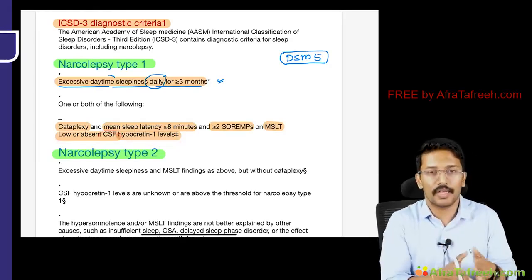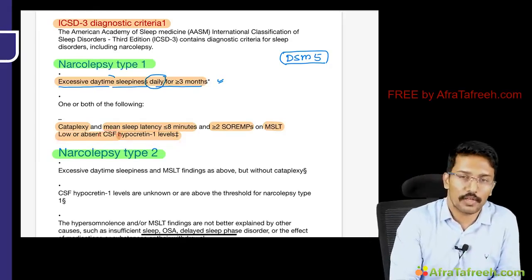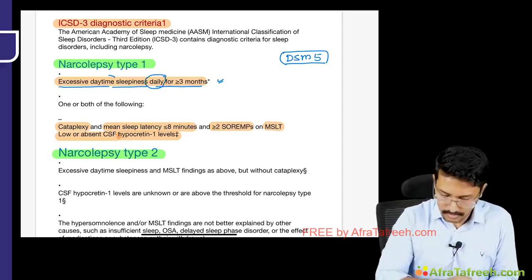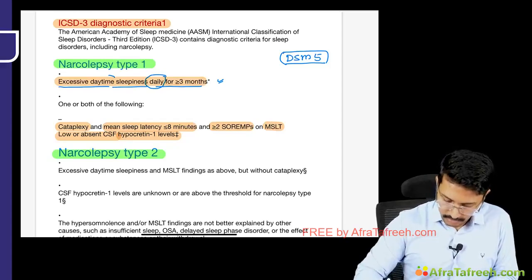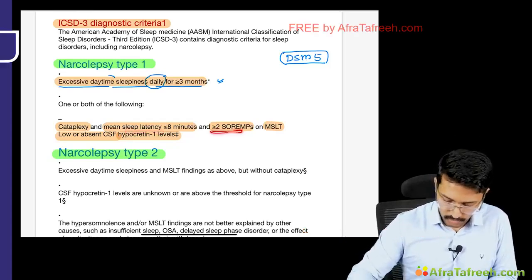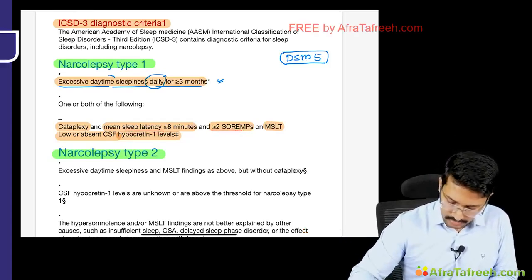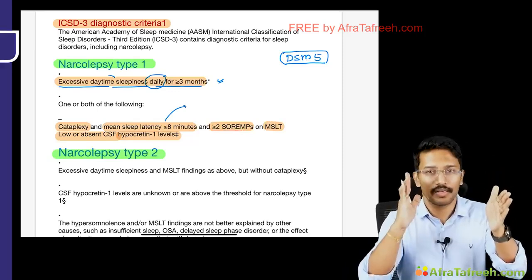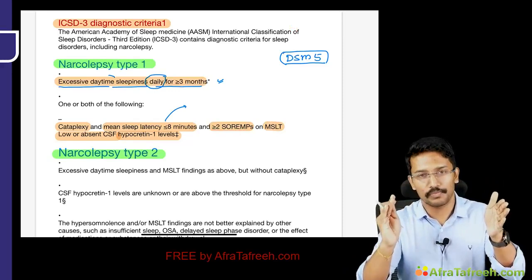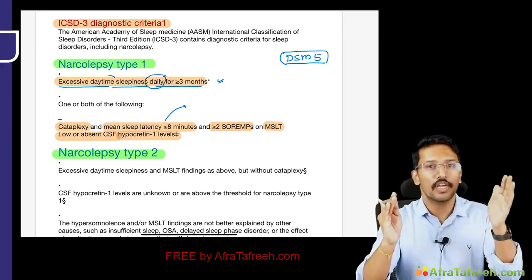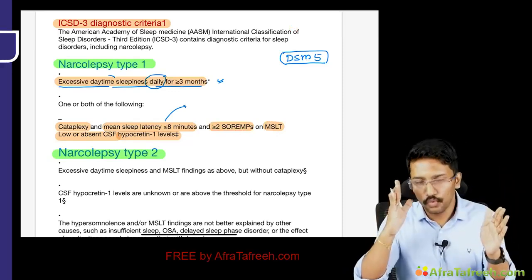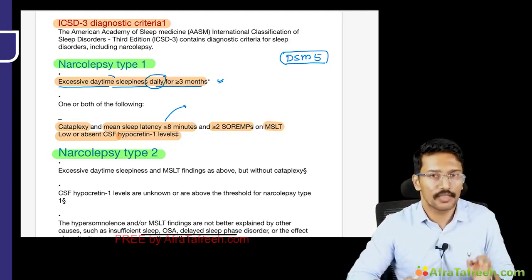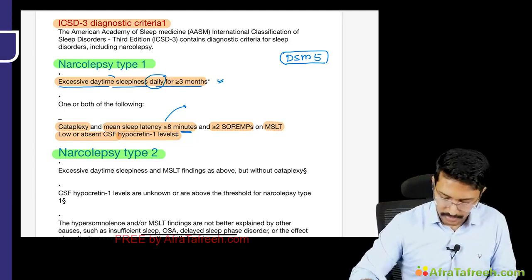So if there's a question asking you CSF analysis is required for diagnosis of which sleep disorder, your answer is narcolepsy, right? Okay, now what is this sleep latency and what are these SOREMs? So sleep latency is the time taken from development of light stage of NREM sleep from the awake full state, like fully awake to the light stage of the NREM sleep, the time taken for this to appear. That is what is called as sleep latency.